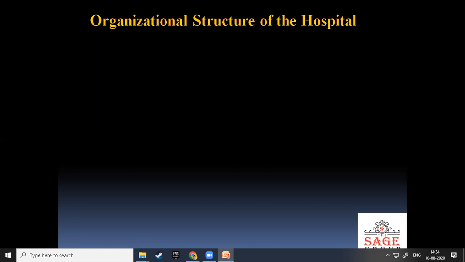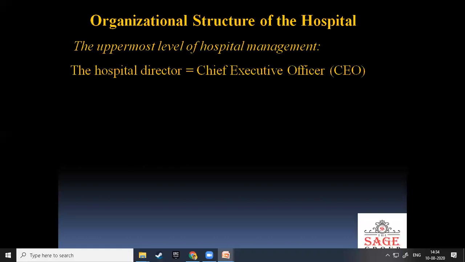This is the organization structure of a hospital. The uppermost level of hospital management is the hospital director, also called CEO, Chief Executive Officer.